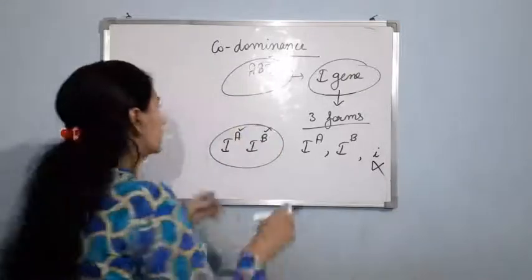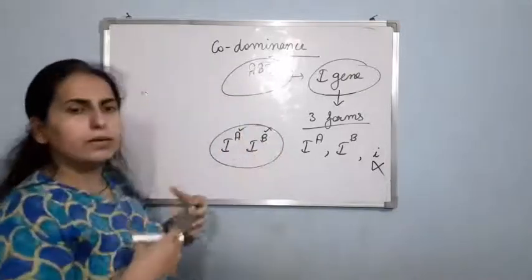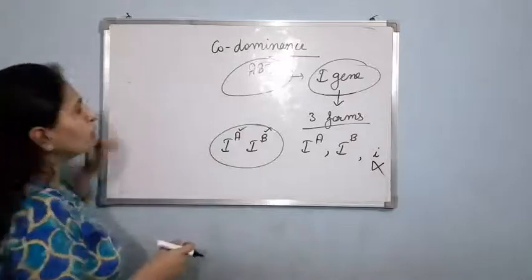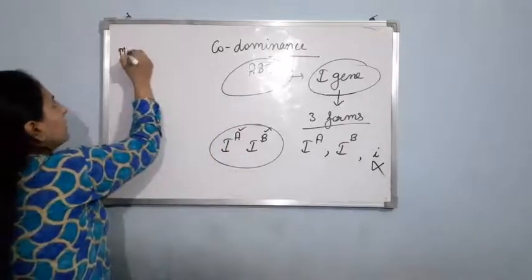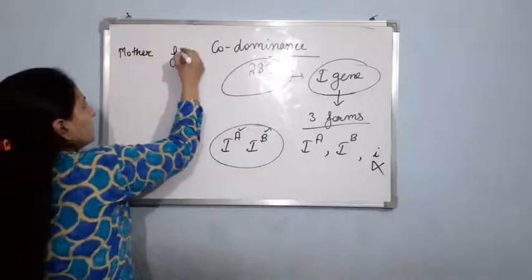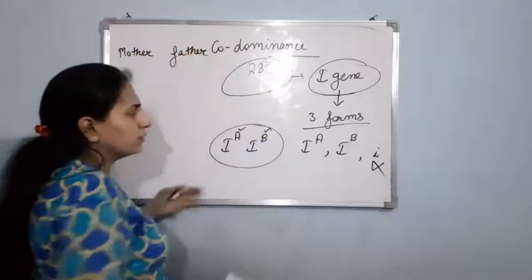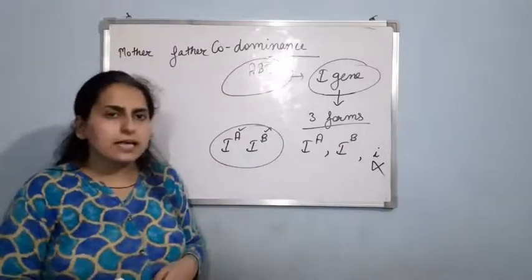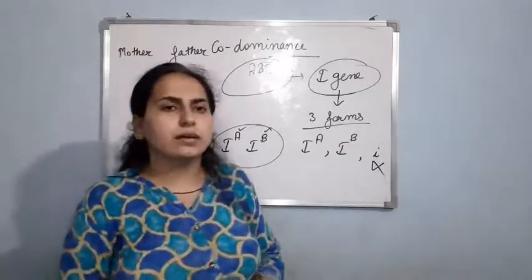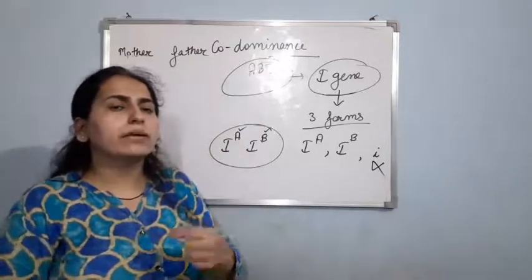Am I clear? Now if I talk about blood grouping in human beings, as I told you, we are diploid. So if I talk about the mother and father, 2 alleles are present, right? But during the formation of gametes, according to the law of segregation, 1 allelic form will be transferred.